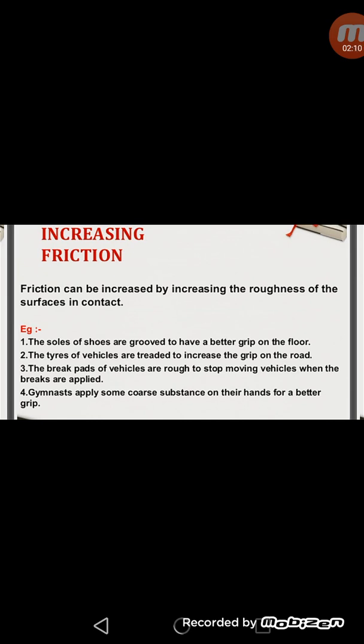In the same way, you have seen athlete shoes. These sports shoes generally have spikes on them. The presence of spikes on the shoes makes them more rough, and due to increase in roughness the friction also increases. In the same way, the brake pads of vehicles are rough to stop moving vehicles when the brakes are applied. So we can say the brake pad lining in automobiles is made rough to increase the friction between the lining and the rim of the wheels so that they can be stopped easily due to increase in friction.